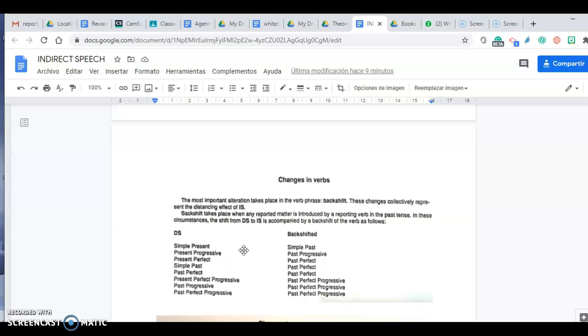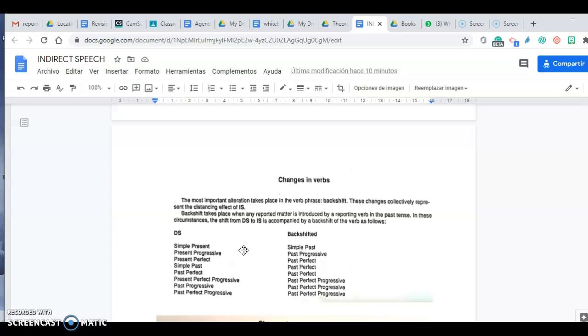These changes collectively represent the distancing effect of indirect speech. That is to say, I put distance between what the person really said in direct speech and what is reported in indirect speech. So the present becomes past, the present progressive becomes past progressive, and so on. This is something that we know.